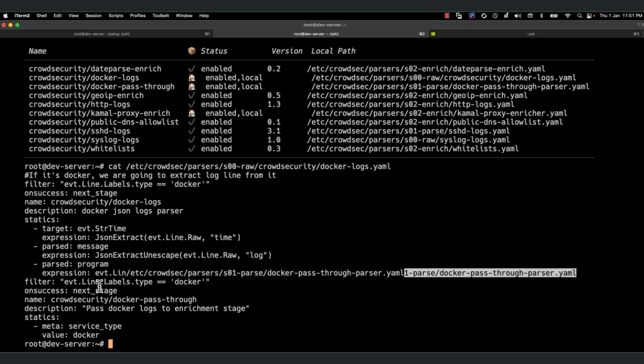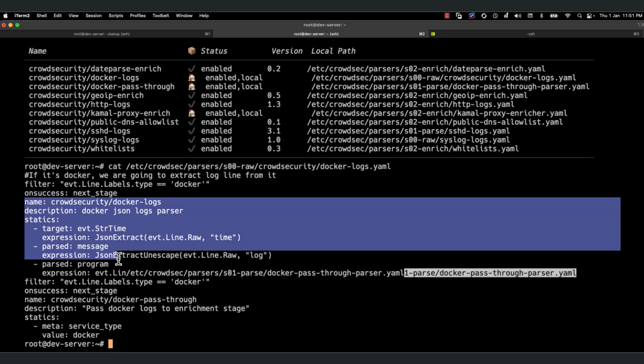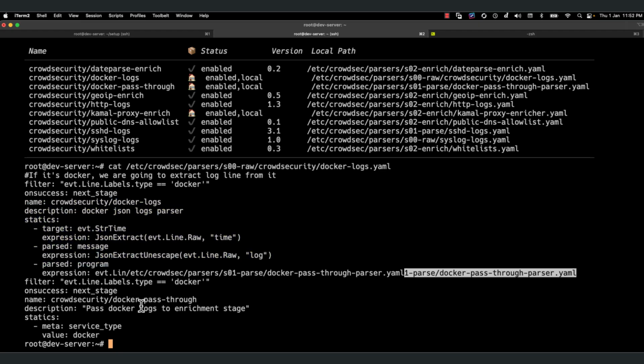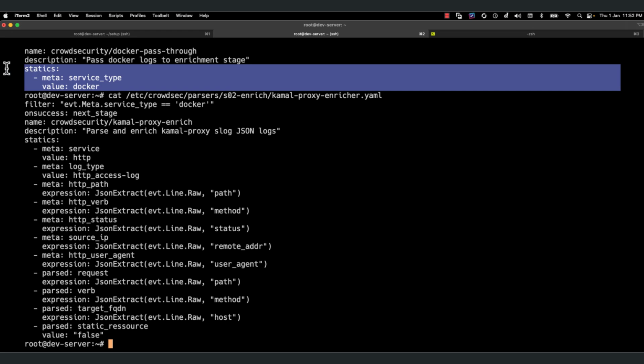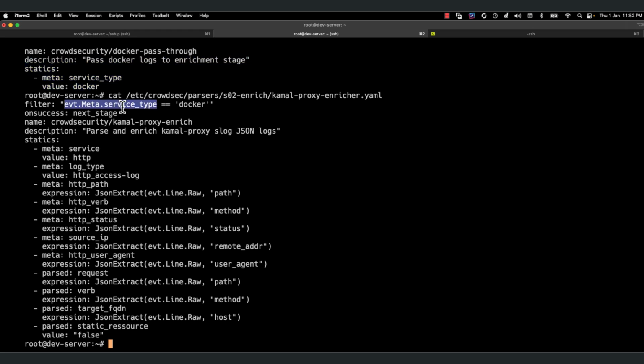It will say, if the labels are from Docker, then you just pass it to the next. You just set the value, like service type is Docker, and set it somewhere. And then the third step is the Kamal proxy enricher, which is the one I have written for Kamal proxy to get this information. I will say, okay, the service type is Docker, because I am setting the service type in Docker here. And the service type is Docker. On success, go to the next stage.